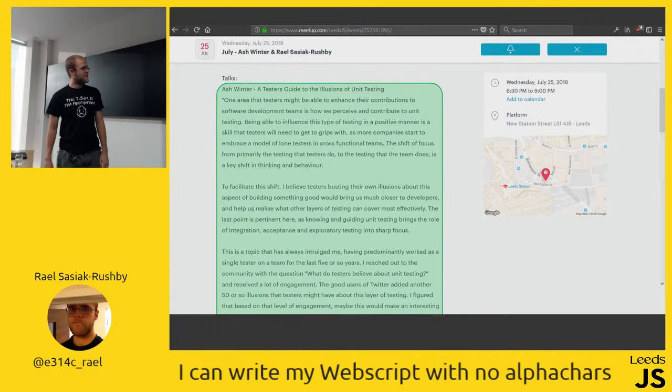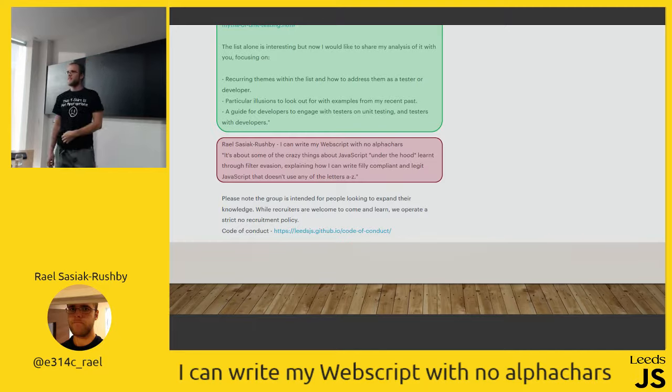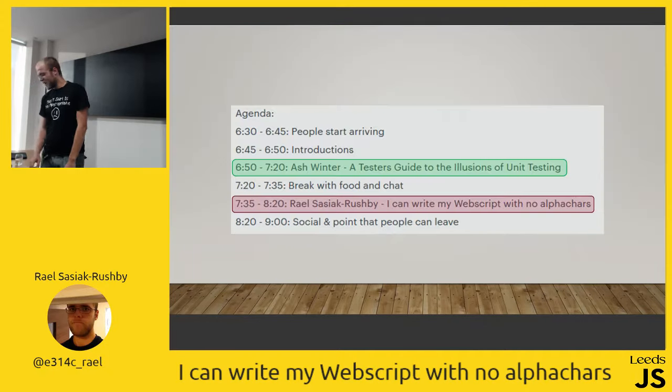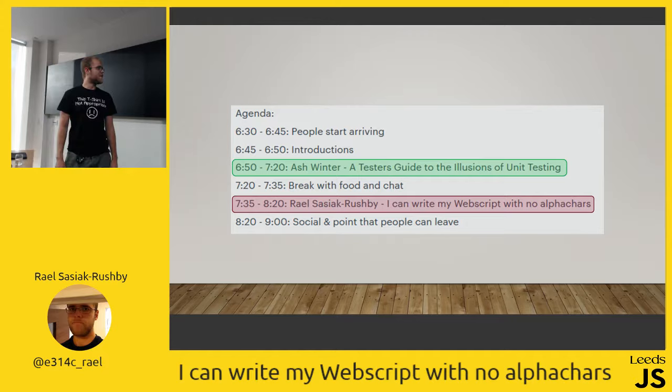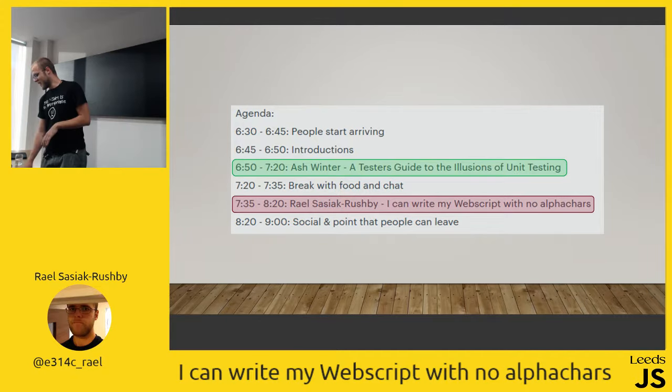And then there's mine. I just got a message over Twitter saying, what's your presentation about? And I just kind of typed it in. There's even a spelling mistake right there. Hopefully you read that, in context, and thought, wow, in those three lines he's written something that I really want to see. And then I also discovered that I had been booked in for 50 minutes and Ash only had 30. I didn't change the presentation. That kind of got me worried, but it's okay.